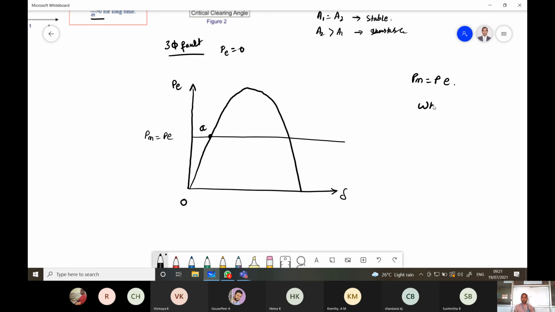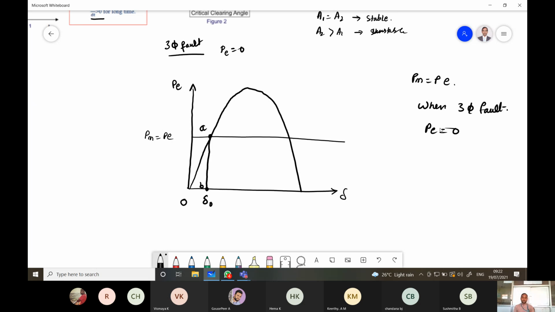So when a three phase fault occurs, PE will become 0. Then operating point A is shifted to point B. This is the point B at delta naught, that is the initial angle delta naught.